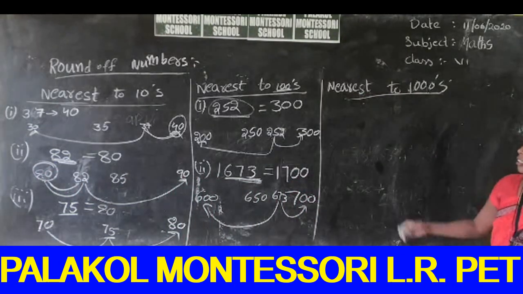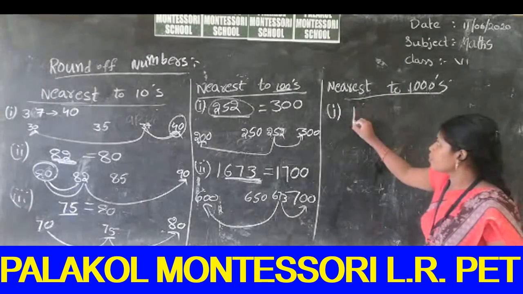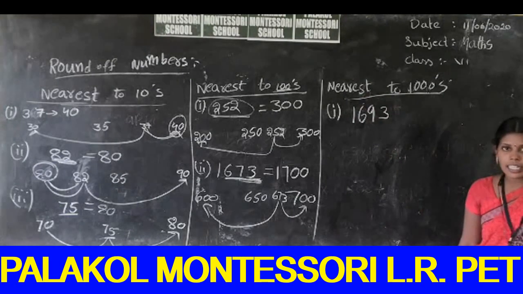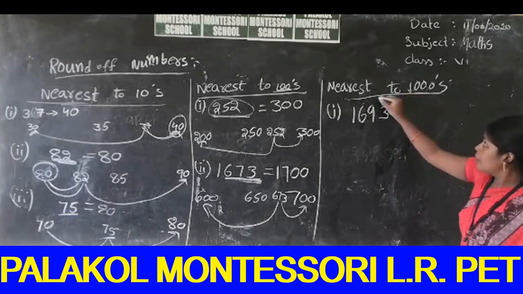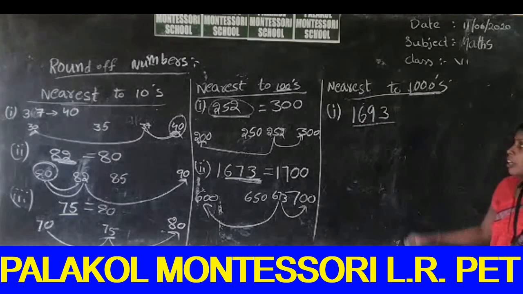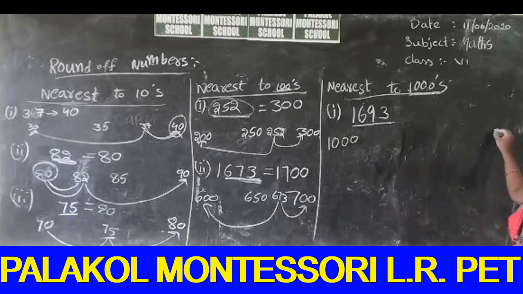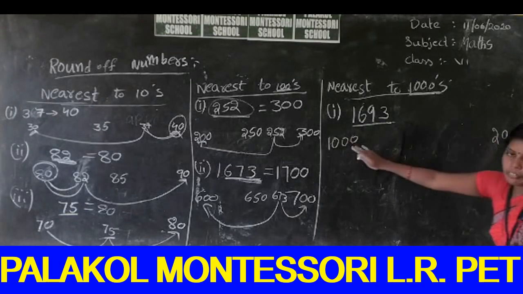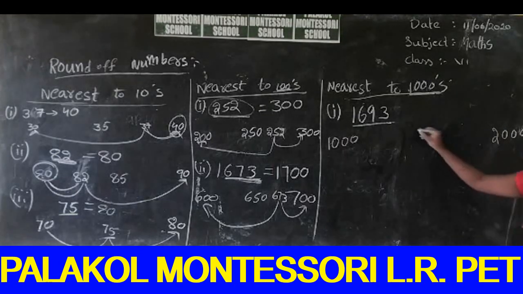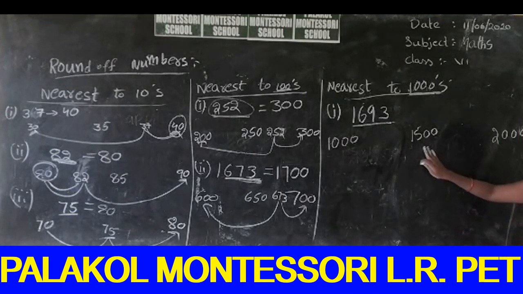Nearest to thousands. Let us take another example, 1693. So we discuss up to thousands. So this number is in the thousands. This number is in between 1000 and 2000. What is the middle value of 1000 and 2000? 1500. So the middle value of these two numbers is 1500.